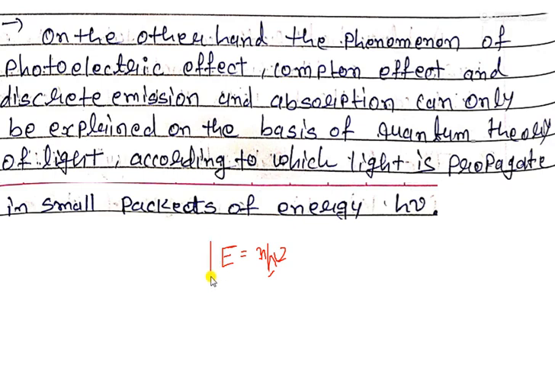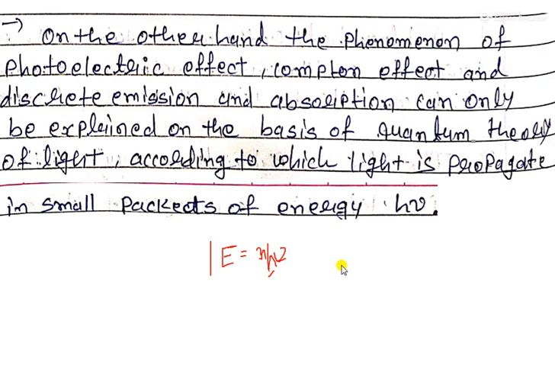So this is the contradiction: in interference we superimpose two different waves, and then we observe a resultant wave pattern, some kind of fringes, dark and light fringes.